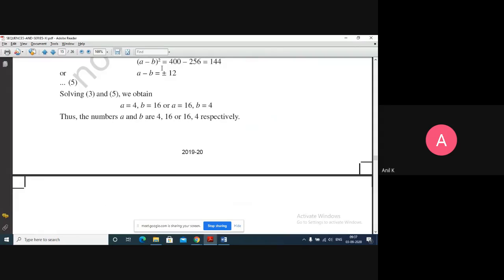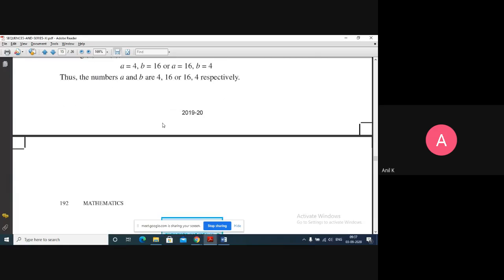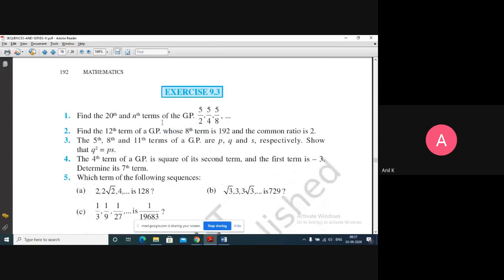Okay, since (A minus B) whole square is 144, then A minus B can be plus or minus 12. If I take plus 12, I get A is 16, B is 4. If you take A minus B as minus 12, then you get A is 4 and B is 16. So both ways it is okay. Any answer you can consider.